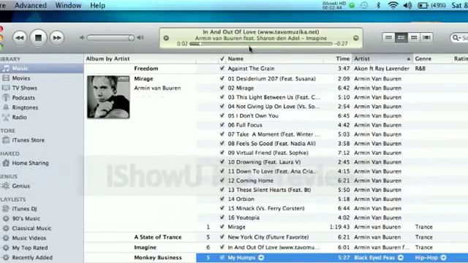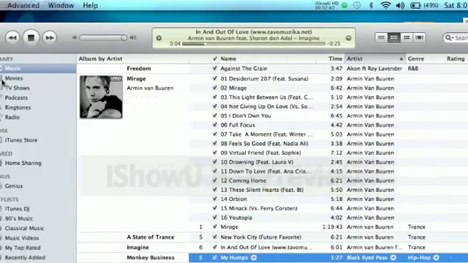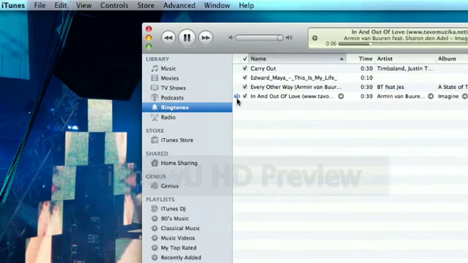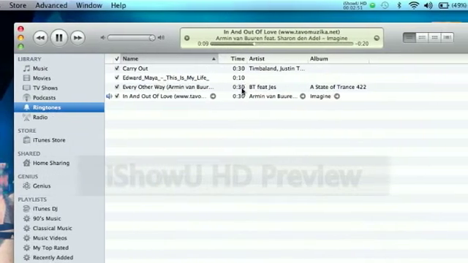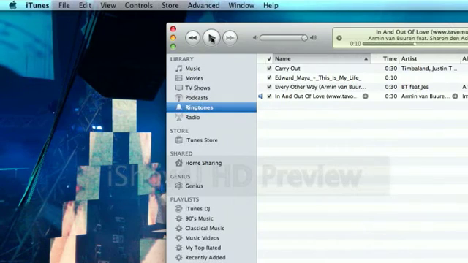See, it's playing. It's playing right here. Go to Ringtones and you'll see it's playing. Now, how to add it to your iPhone?